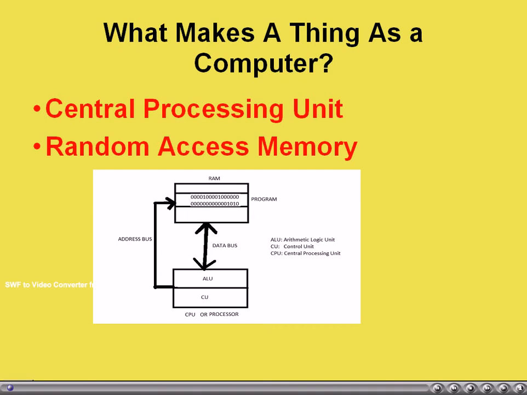First, the central processing unit, which is often called a processor. And then memory, that is random access memory. These are the two things which are essential to call anything a computer.